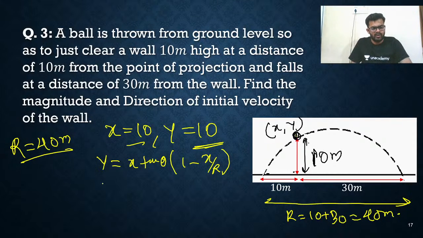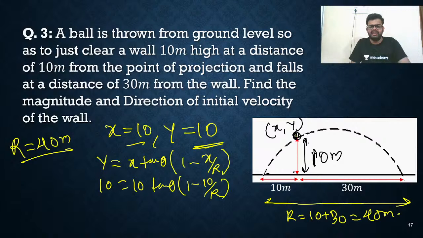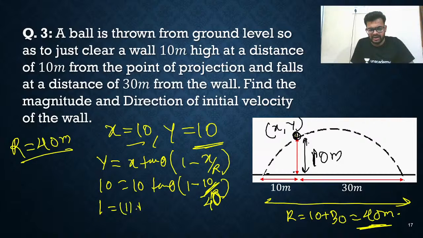So let's use that. Y is 10, X is 10, tan theta times (1 minus 10 divided by R). The value of R is 40 meters, so right here 40. Solve it. You get 1 equals 1 tan theta into (1 minus 1 by 4), which is 3 by 4.